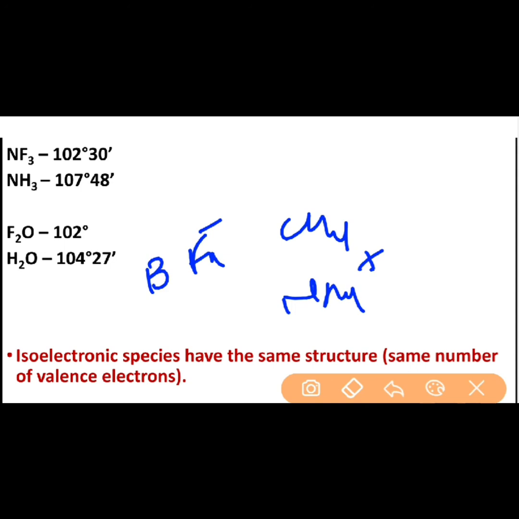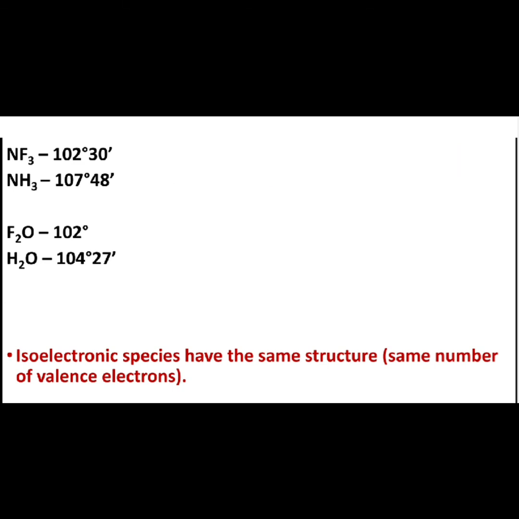Similarly, there are various examples, like you can take CO3 2 minus and SO3. These are all planar. They are isoelectronic and they are planar structures, right? So this is with reference to this particular concept of VSEPR.